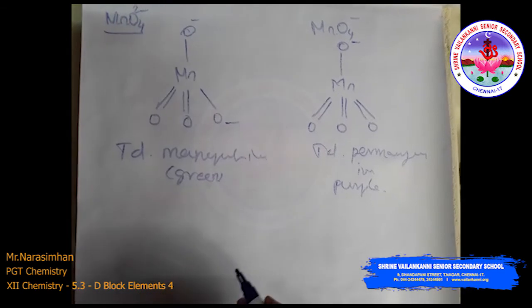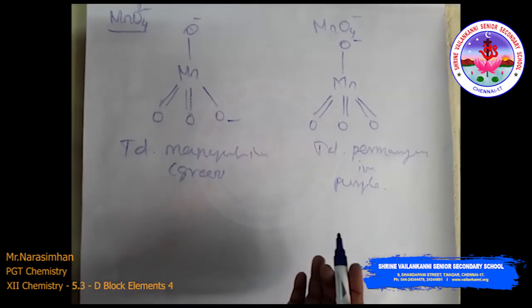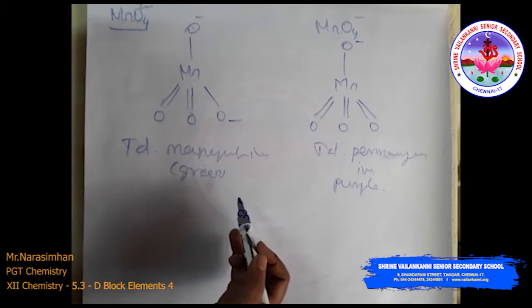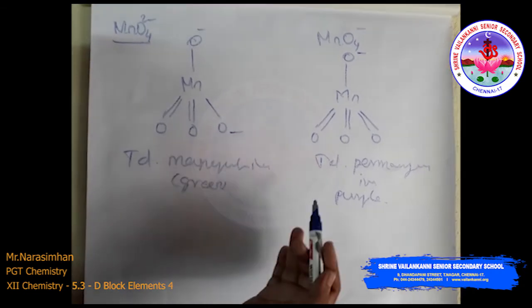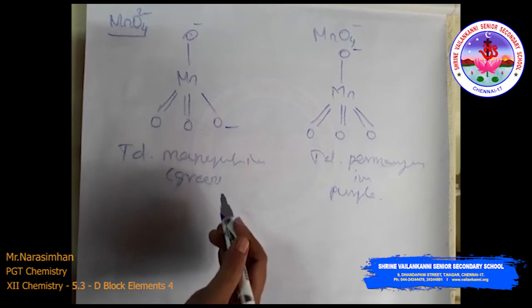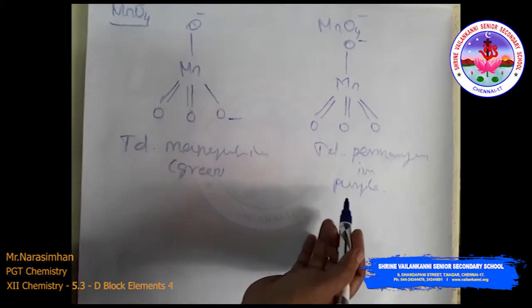Okay, so the green manganate ion has an unpaired electron, but permanganate is diamagnetic.